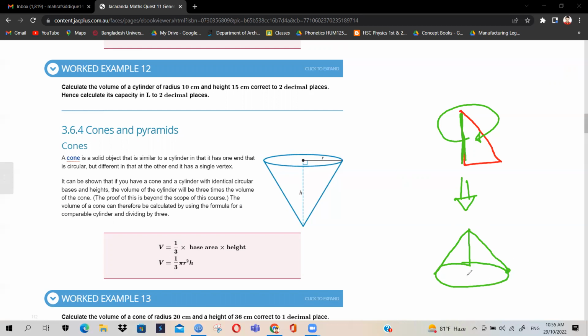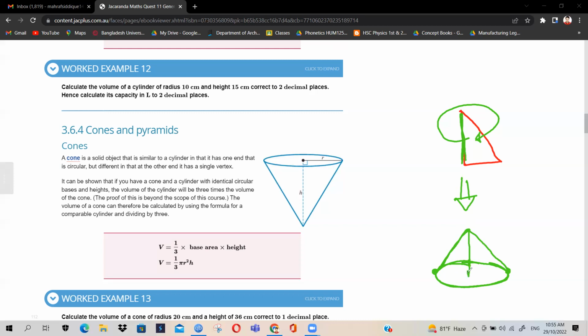On the base, it will form a surface area, which is again pi r squared, and you are getting the hypotenuse on the left side connecting to this point, and exactly at the opposite point you are connecting the hypotenuse as well. Actually, there's something a little bit wrong. It will be something like this.